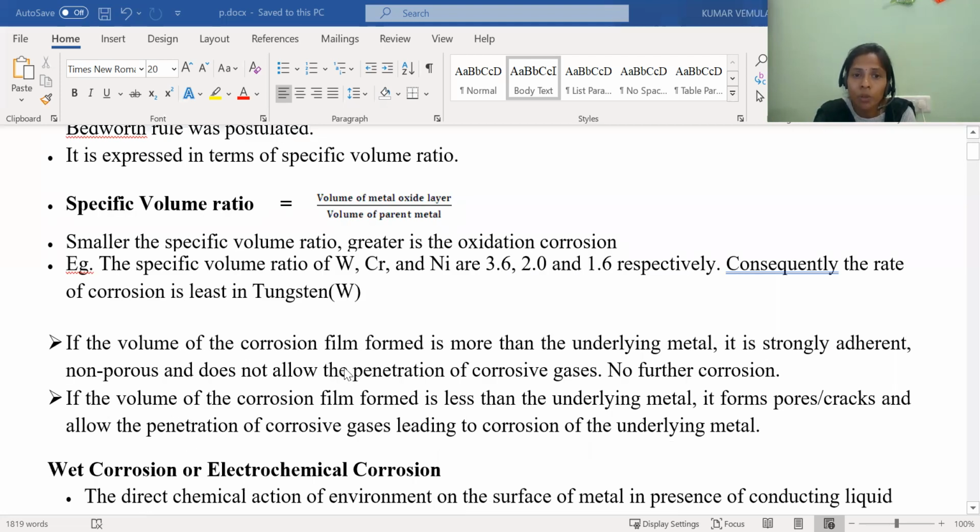If the volume of the corrosion film formed is more than the underlying metal, it is strongly adherent, non-porous and does not allow the penetration of corrosive gases. So there is no further corrosion. If the volume of the corrosion film formed is less, what is happening here? There is further corrosion. So simply you can define: if the specific volume ratio is more, corrosion is protective. If the specific volume ratio is less, corrosion is non-protective. That is the Pilling-Bedworth rule. So it is very important for the short answer and the exam.